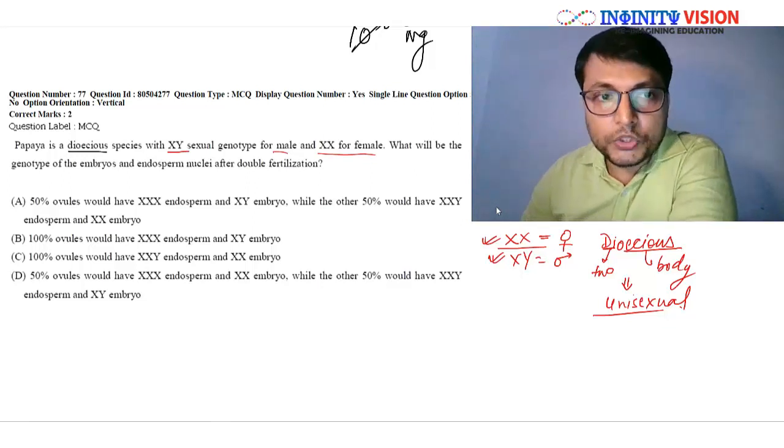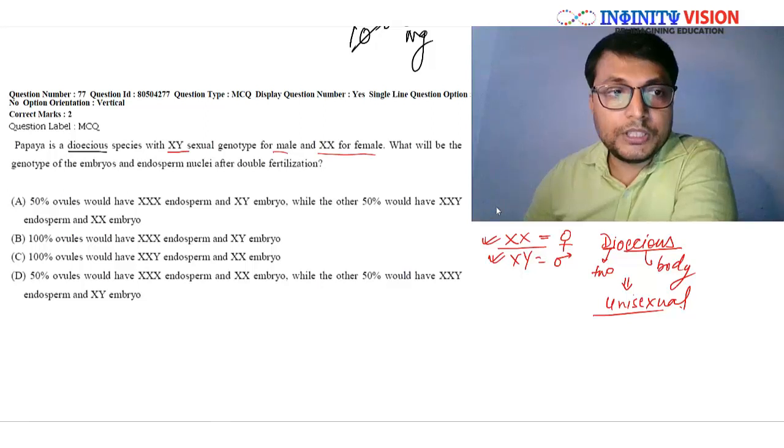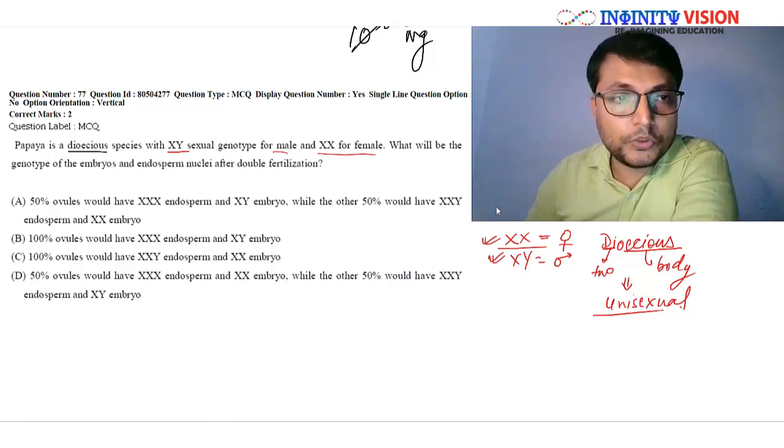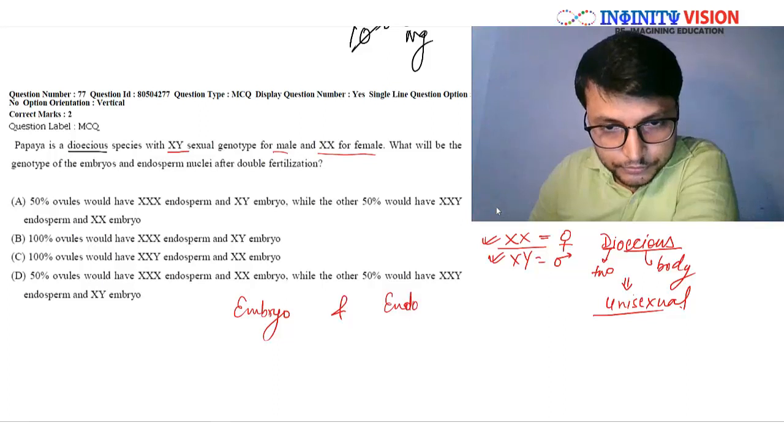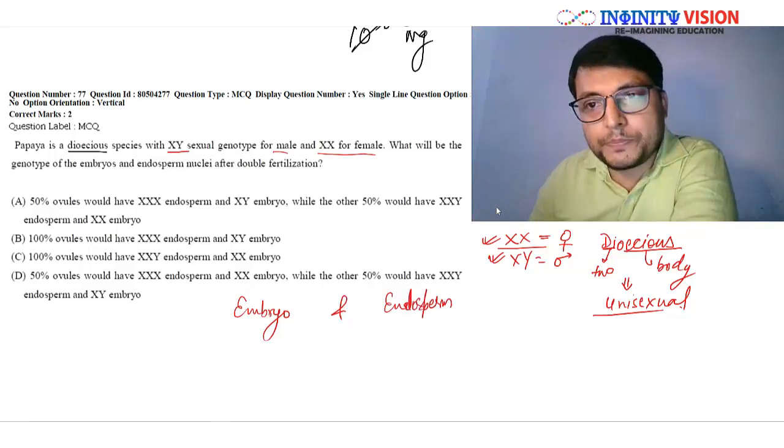So the question is asking about the genetic makeup or genotype of the embryo and the endosperm. Endosperm or endosperm nuclei, you can consider them the same thing.